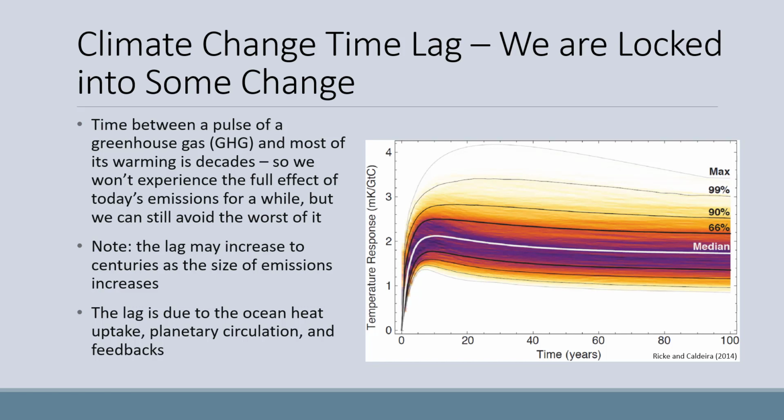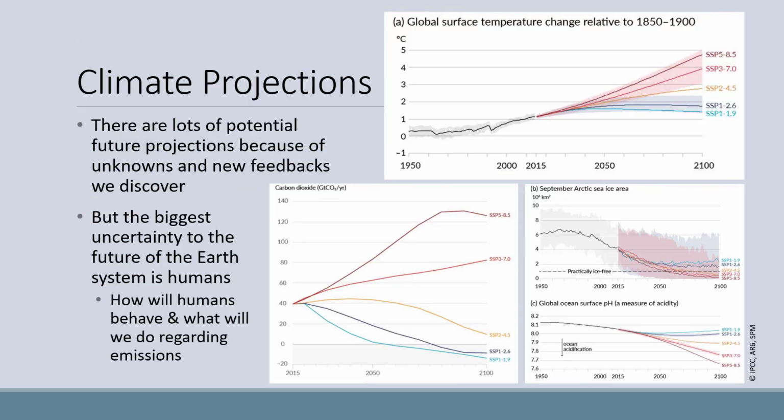The image on the left is showing the lag between emissions and temperature responses. Note the lag may increase to centuries if the size of emissions also increases. The lag is due to the ocean heat uptake, planetary circulation, and then also feedbacks as well. There are a lot of potential future projections because of unknowns and new feedbacks we discover.